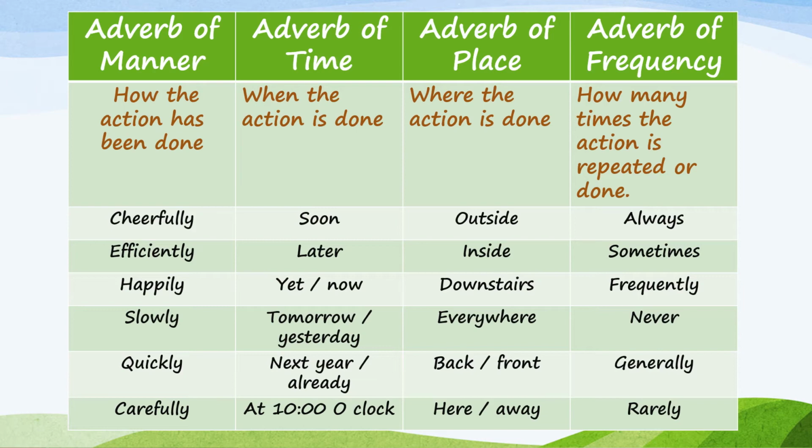Adverb of place, where the action is done: outside, inside, downstairs, everywhere, back, front, here, away. Now, adverb of frequency, how many times the action is repeated or done. Examples are always, sometimes, frequently, never, generally, rarely.